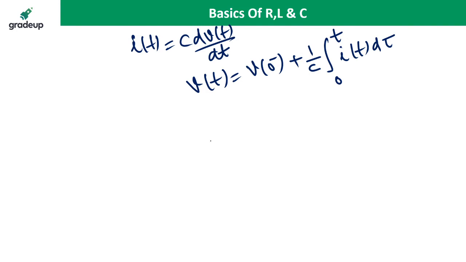So if I multiply by C, CV(t) is equal to CV0 plus integral 0 to t of i(tau) d tau.